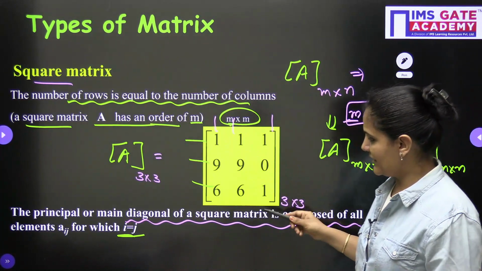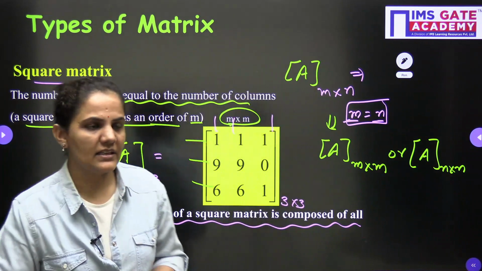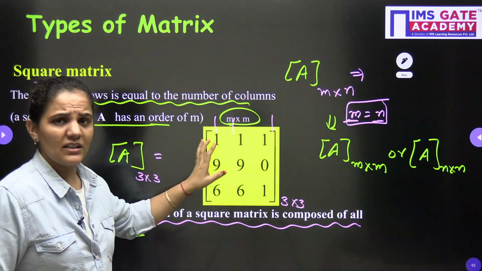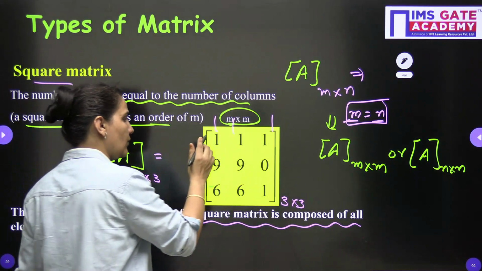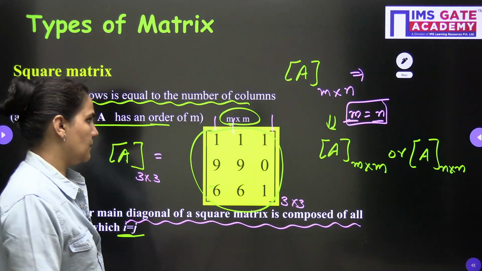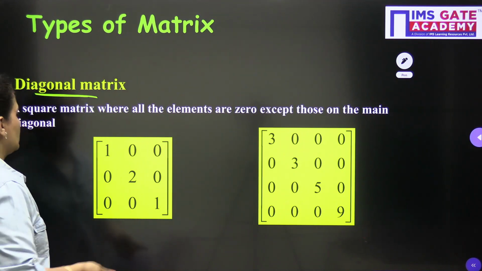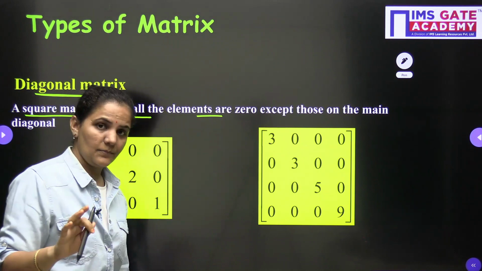This is a square matrix now, so it is composed of all elements aij, for which i equals j. Equal means this is a square matrix. When we are talking about a square matrix, the number of rows and number of columns are equal. Okay, now the next one is the diagonal matrix. So a diagonal matrix is a square matrix where all the elements are, this is very good.